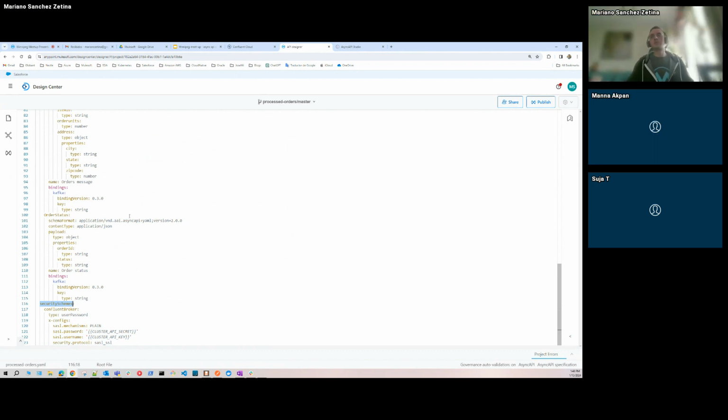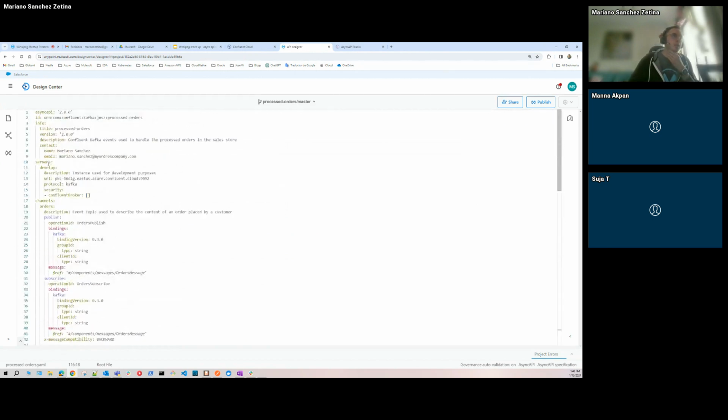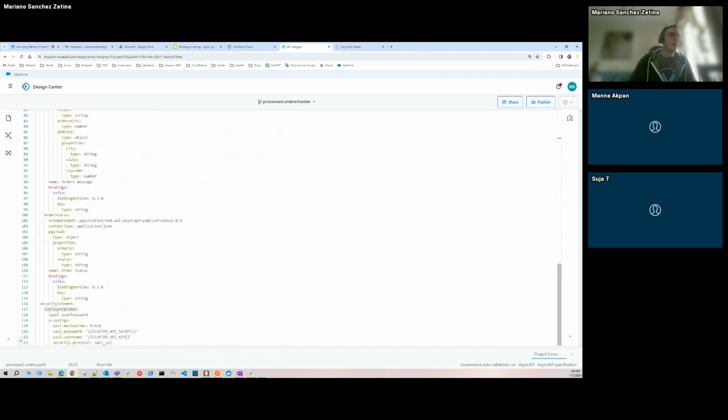The security schemes are used to describe the kind of security that is being used in the servers. So talking about Kafka and Kafka in Confluent, because Kafka and Kafka in Confluent is a little bit different, the security that I'm describing here is user password. I mean, the type is common, but because it's Confluent, there are a few custom properties.